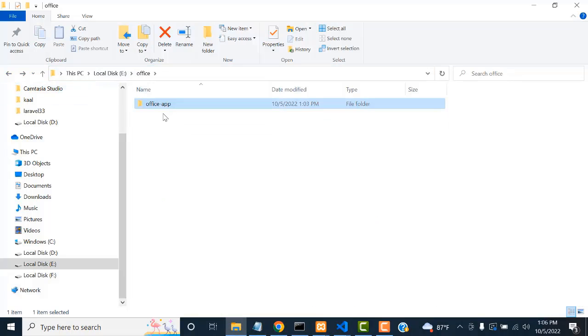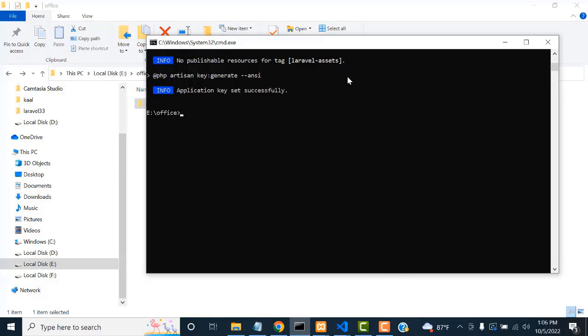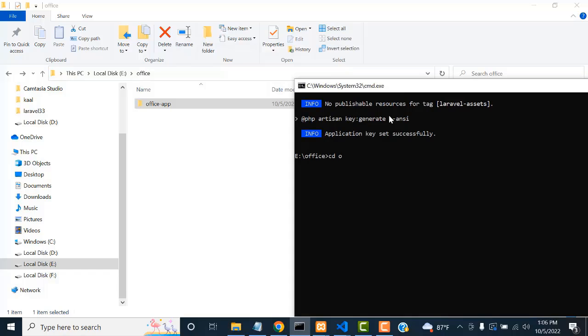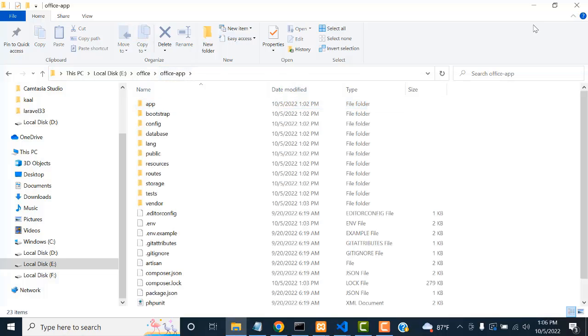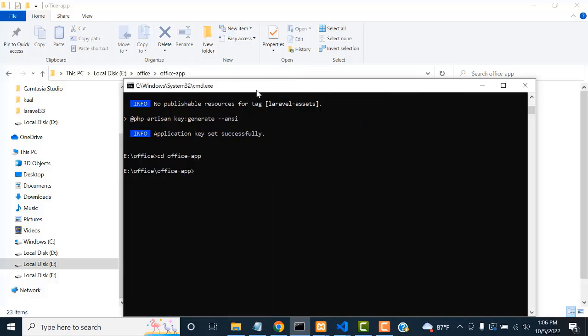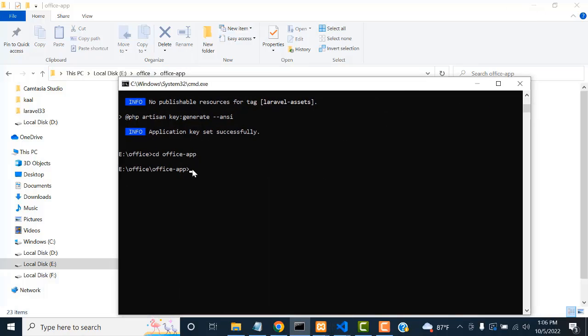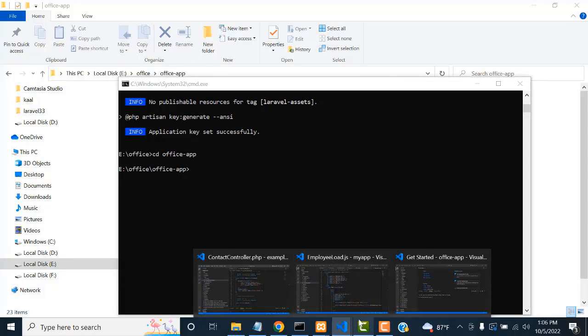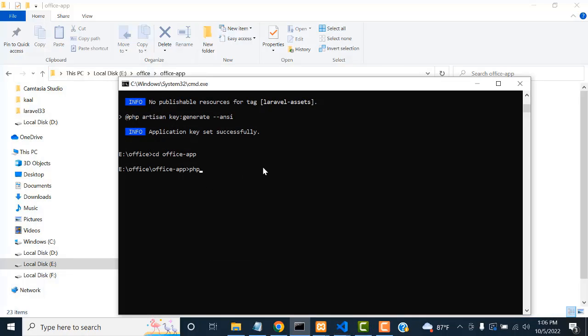You have to access this folder. How to access this folder? Type this command, cd office app. Press enter key. Now you are inside this folder. Right, now you will be able to run the command. This is the simple way to run it. Otherwise you can run it here or here, the same thing, but I am running here. It's simple. Okay, so you write PHP artisan serve. You write like this here. Press enter key. It generates the port and all. It will be running.